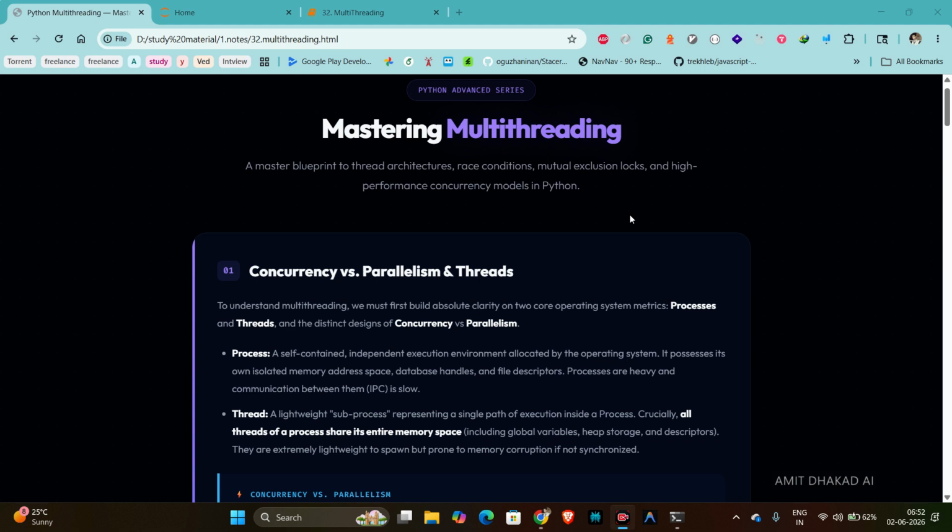So threads are lightweight, quick to create, and they share memory. But because they share everything, if one employee messes up a shared file, it affects everyone. All the threads inside a process share the same memory, including all global variables. This is the superpower and the curse of threads.